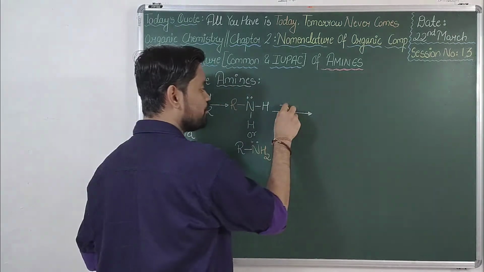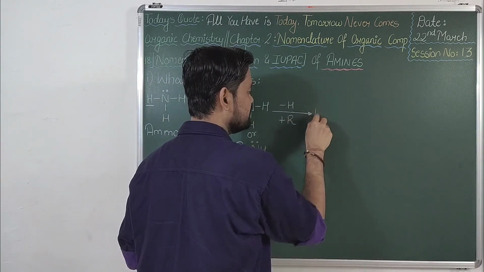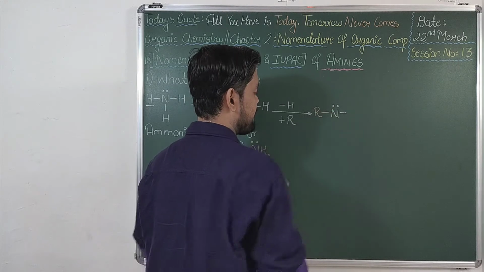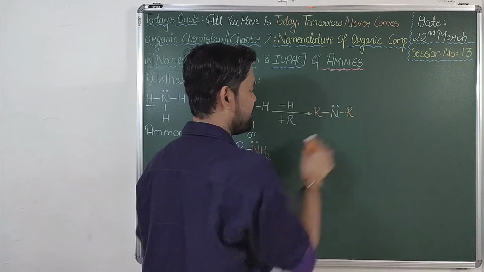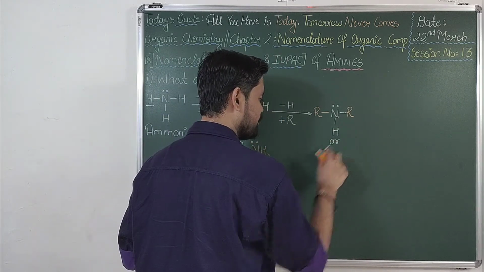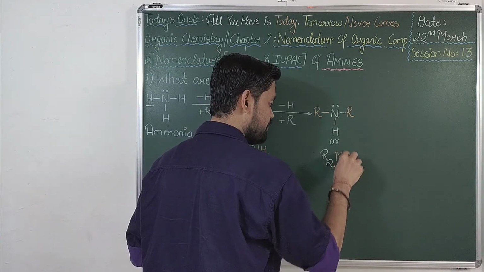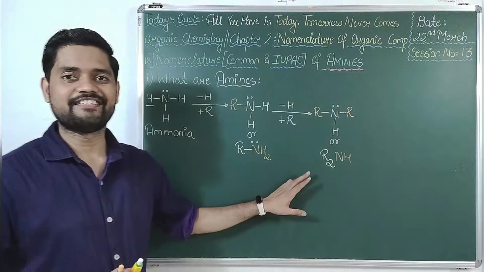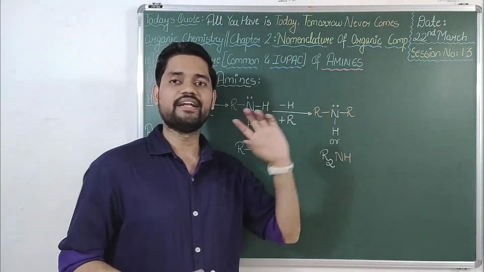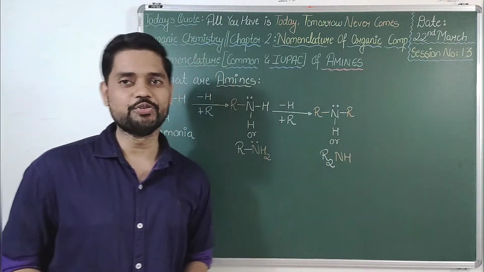Again, if I replace one more hydrogen by an alkyl group, the compound that will be formed is R2NH. While writing R2, it simply means both the alkyl groups are the same. They may or may not be the same, but right now I am assuming both are the same.